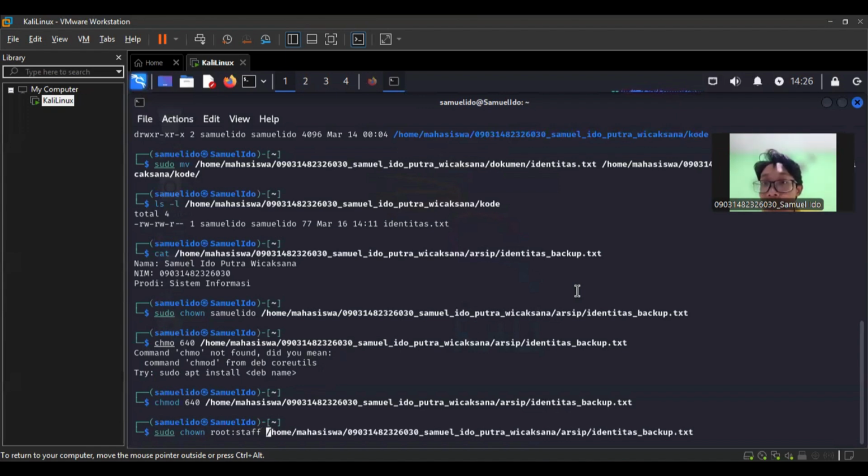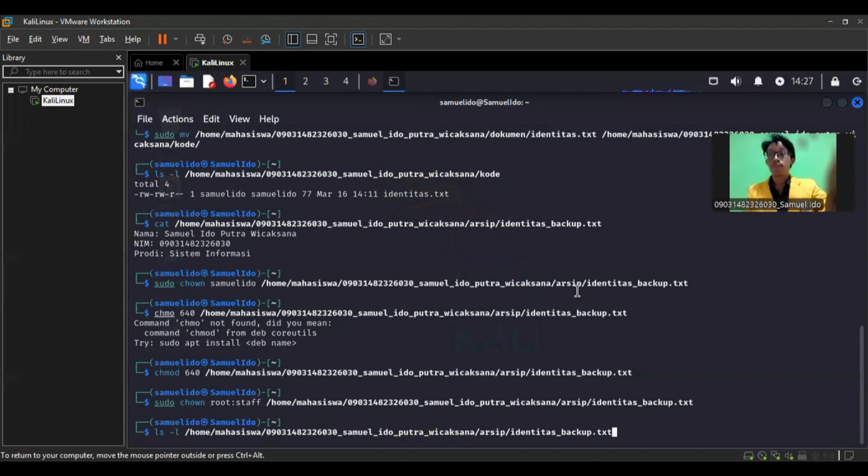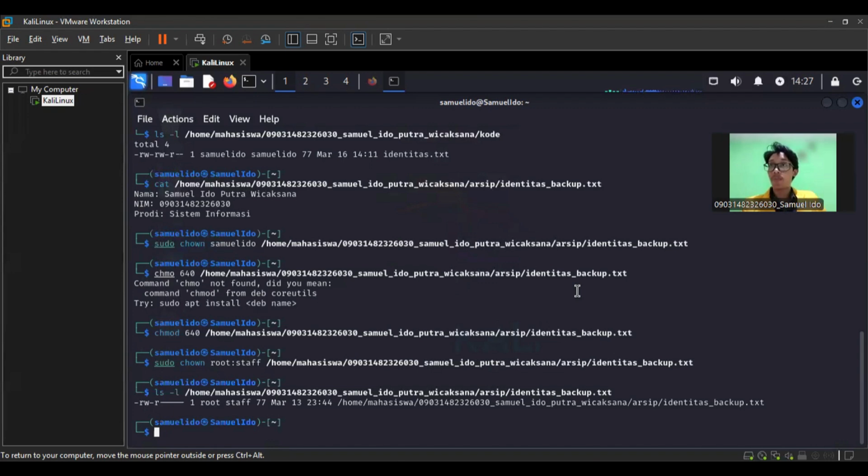B. Change the ownership of the identity backup txt file to be owned by the root user and staff group. To change the ownership of the identity backup txt file to be owned by the root user and staff group, use the following command. Sudo runs the command as super user, as changing file ownership requires admin permission. chown root:staff changes the file owner to root and the group to staff. Then /home/student is the full path of the file you want to change ownership of.